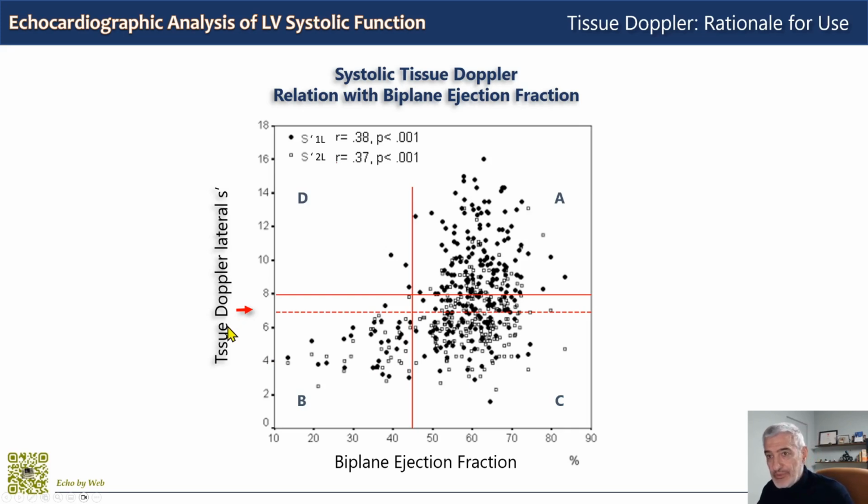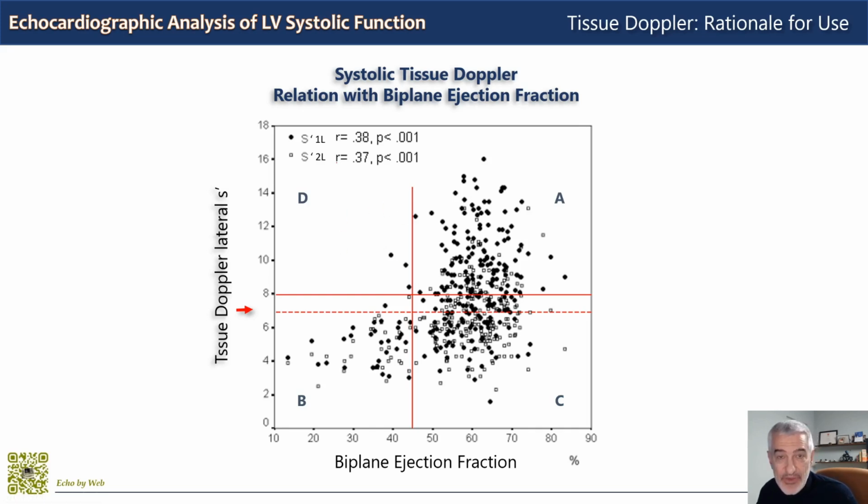And tissue Doppler, although qualitatively speaking much less powerful than the strain analysis, is still useful in the clinical setting for this purpose. And finally, you may ask yourself, what about the upper left quadrant, D? Well, here we don't find patients, because when you have a reduced global function, longitudinal function is always reduced, having declined much earlier. So there should be no patient here.